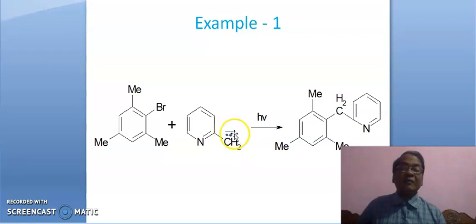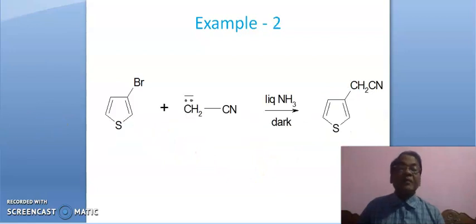Friends, bromine is attached with this carbon, and so delta positive charge will be there at this carbon. So this anion will attack at this carbon, or you can say this carbon is attached to this carbon of the benzene, leading to this product. Okay.